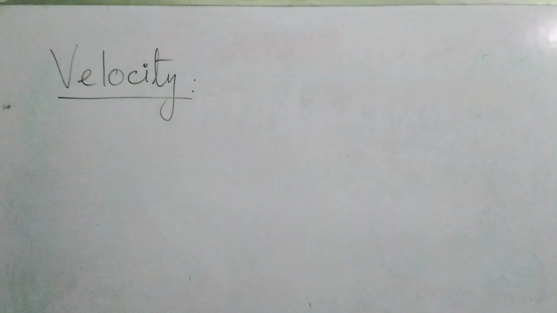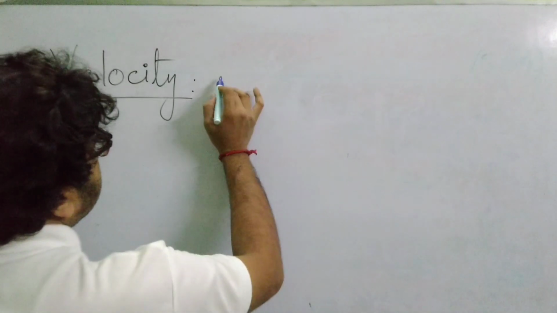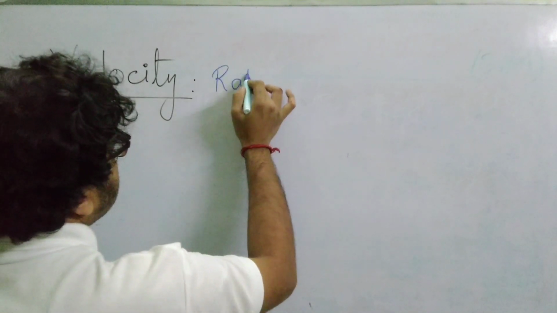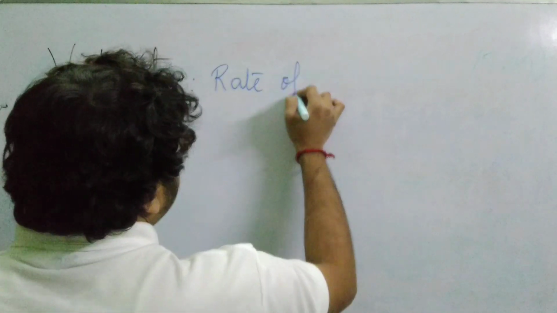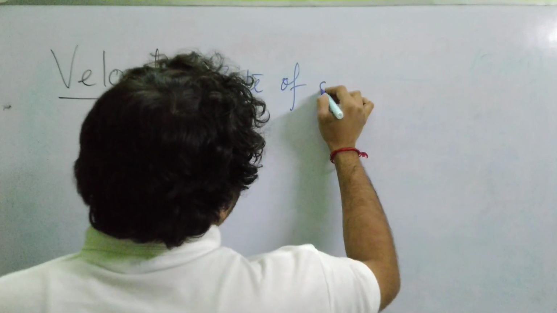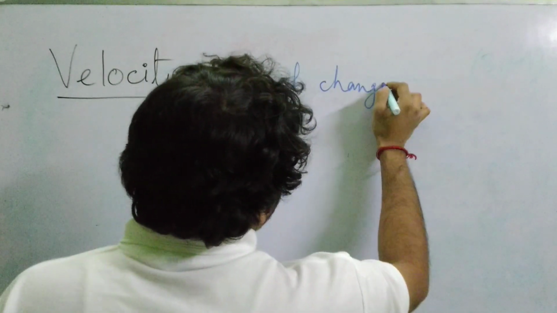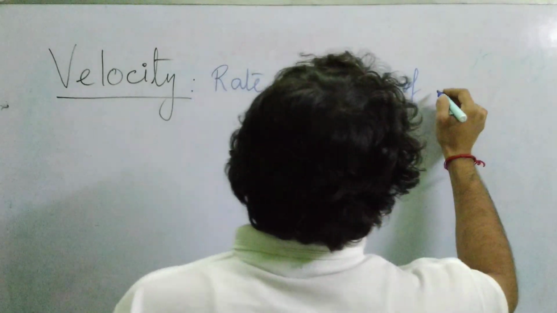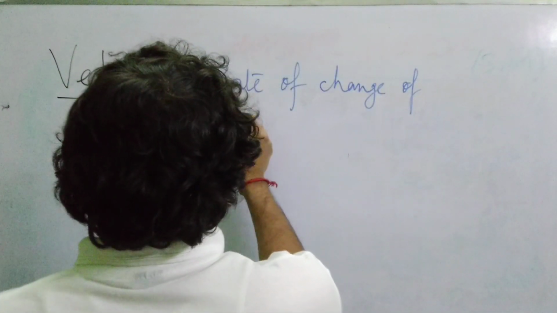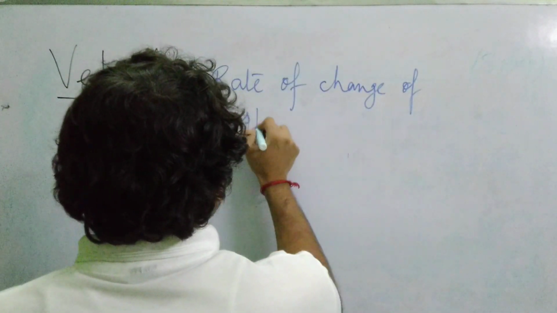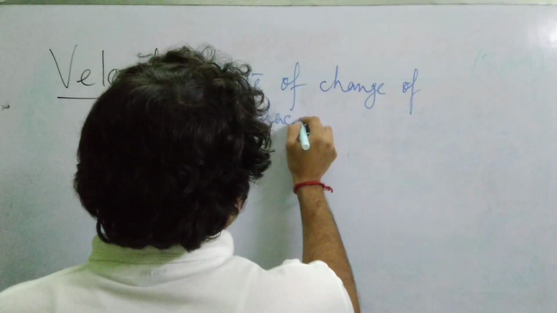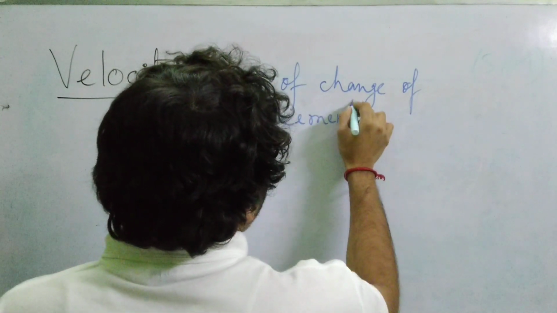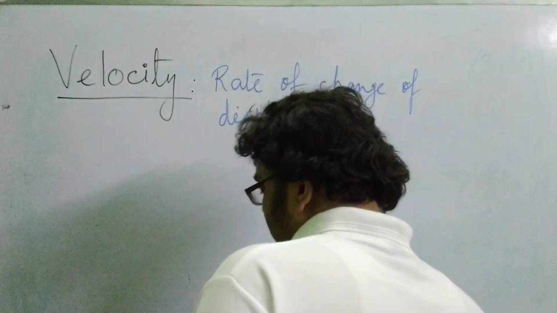Okay, while discussing speed, we said that speed was the rate of change of distance. So here it's rate of change of displacement. Displacement and distance are two different things, and I hope by now you have got the concept clear.